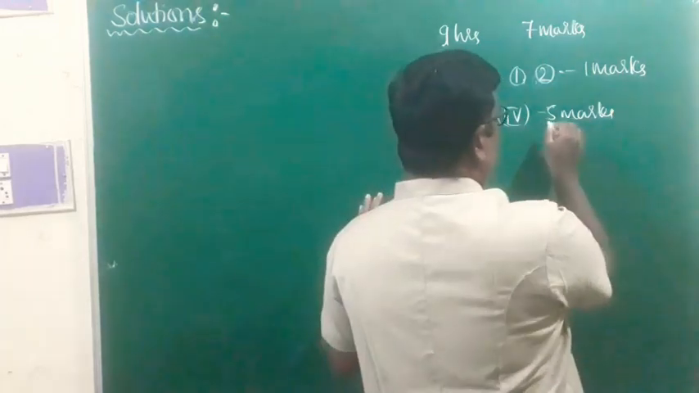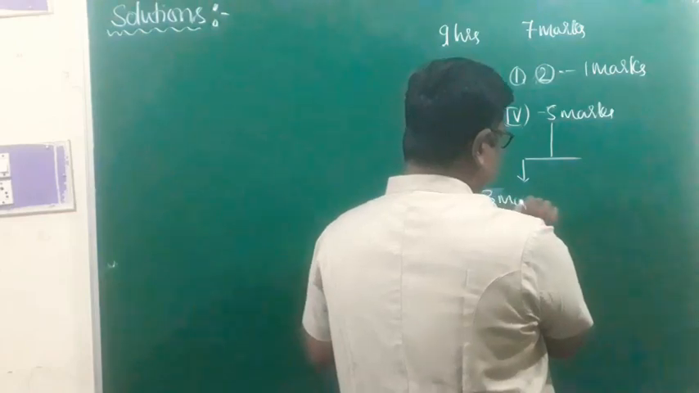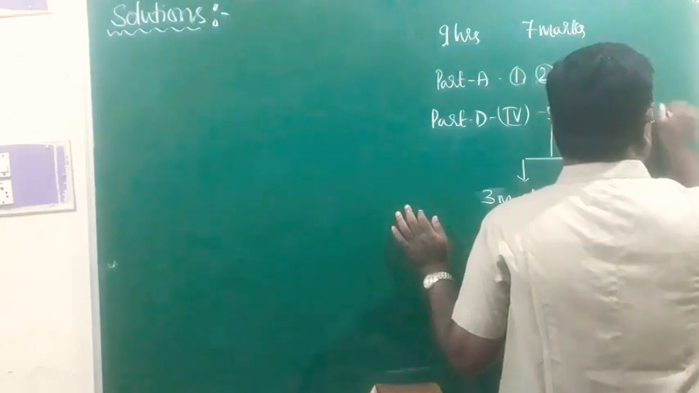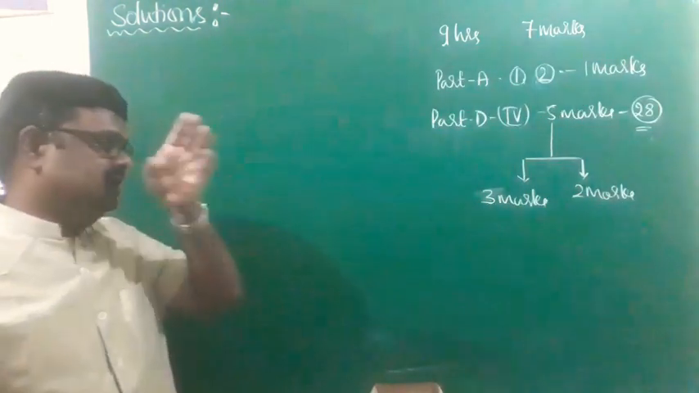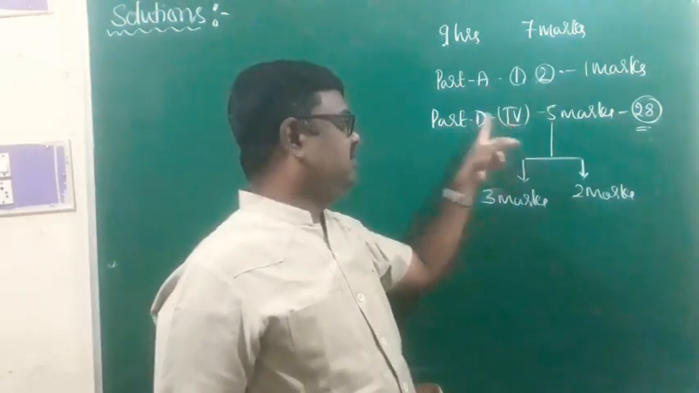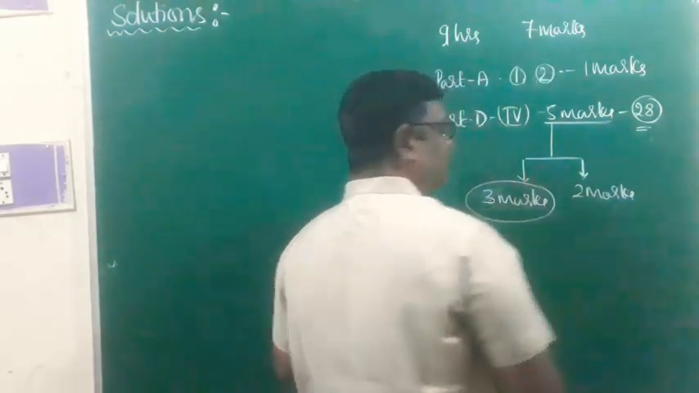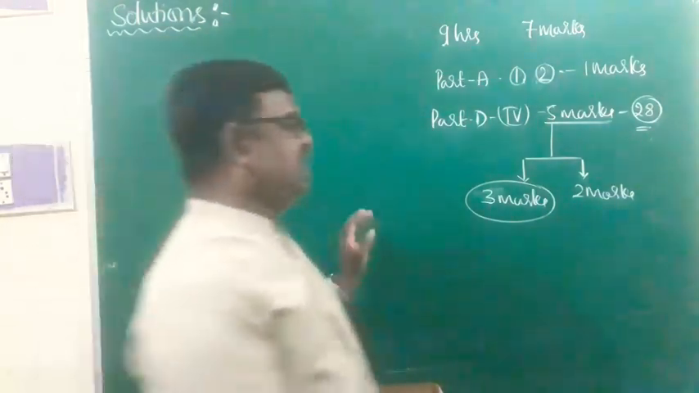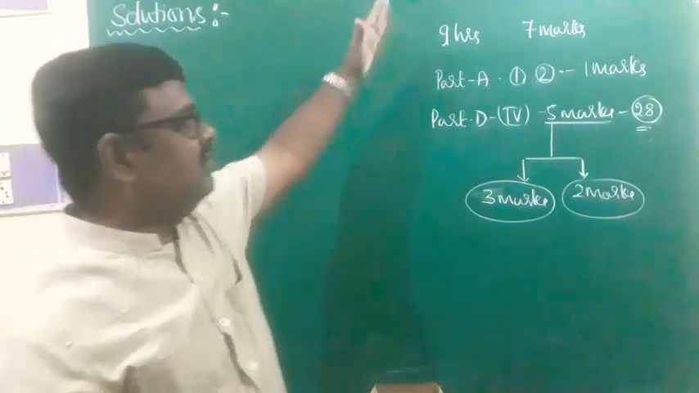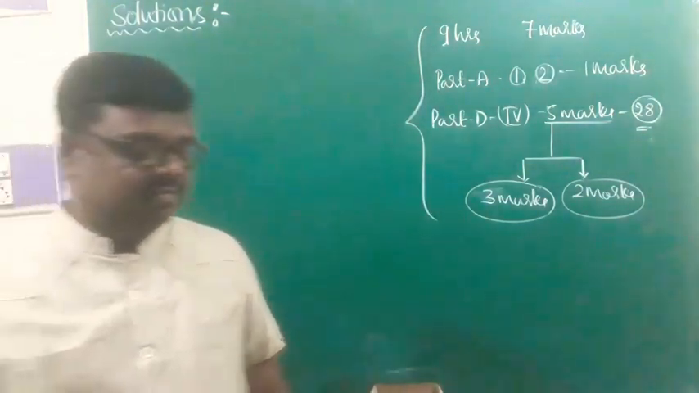Out of 5 marks, there will be a 3 mark numerical problem. This 5 mark question will be the 28th question, in the fourth section of part D, and it will be from solutions. Out of the 5 marks, there will be 1 numerical problem from this chapter. The remaining 2 marks are fixed for other topics in solutions. So this is the weightage of this chapter in the annual examination. You can expect 7 marks from this chapter.